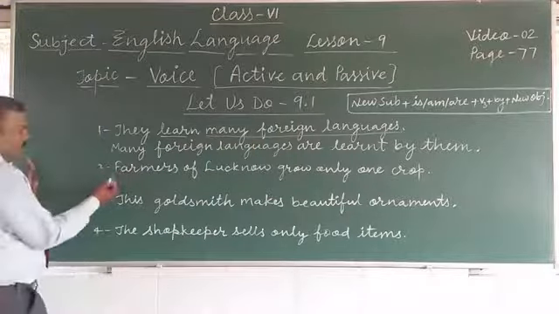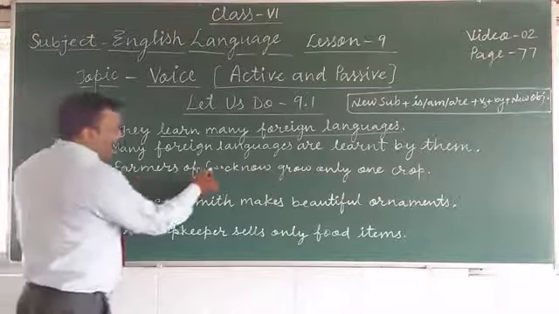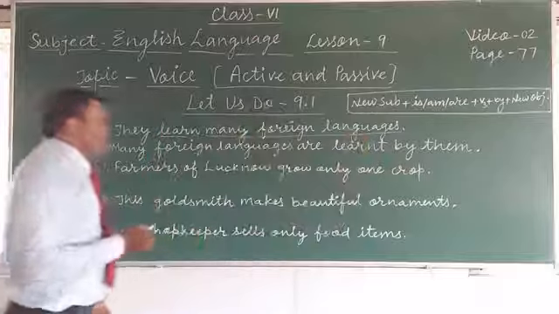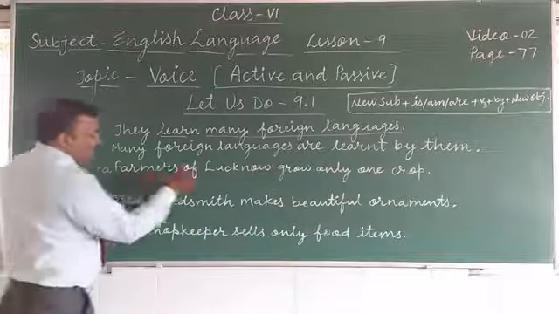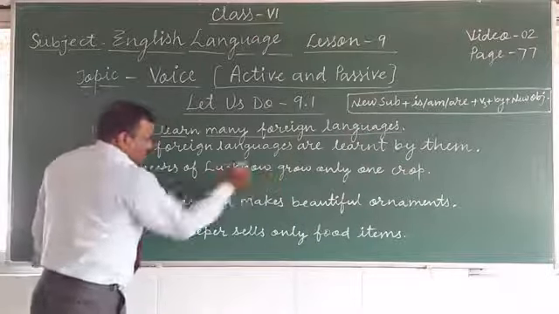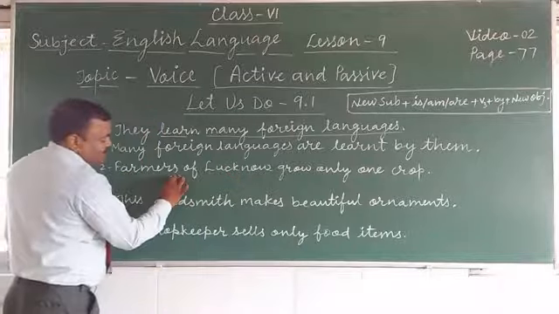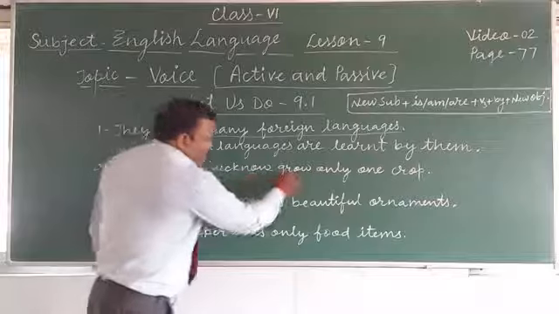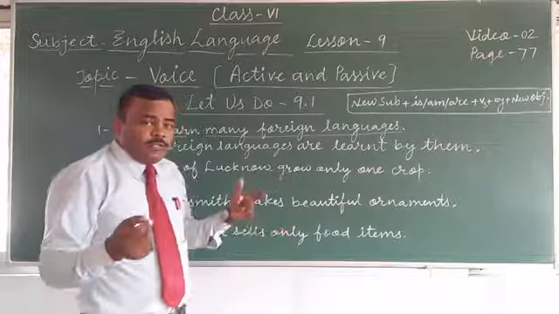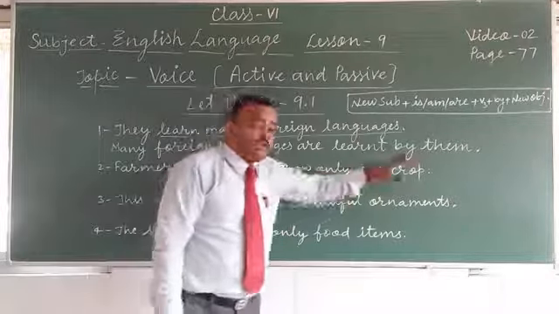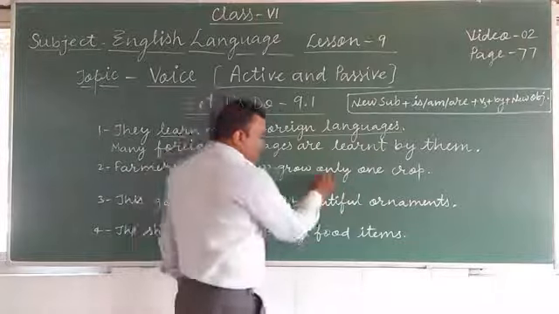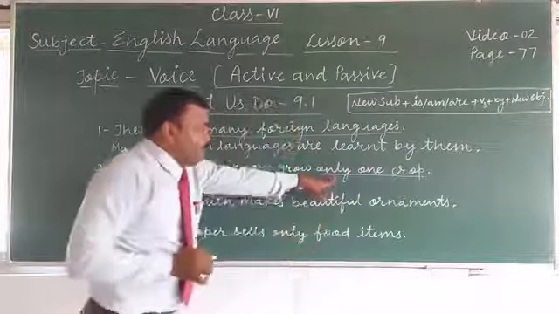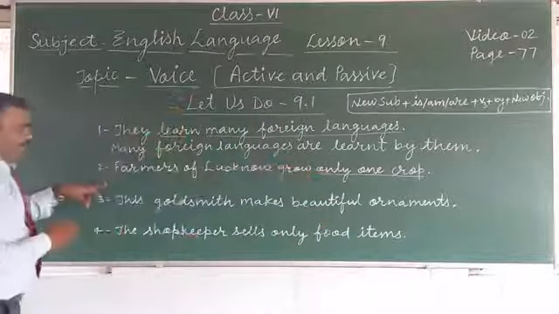Now come to the second question: farmers of Lucknow grow only one crop. So the subject is farmers of Lucknow, this is your subject, so long. They grow what? Only one crop. This is your object. So this object will be the subject in passive voice.